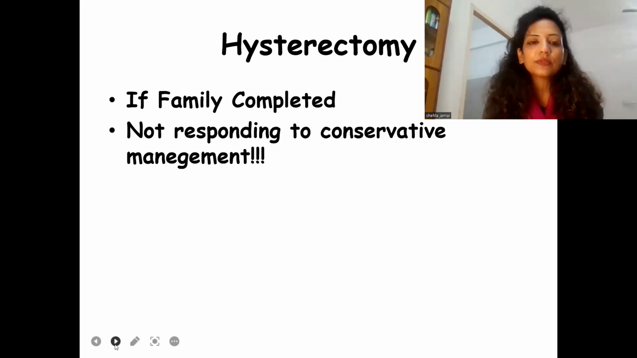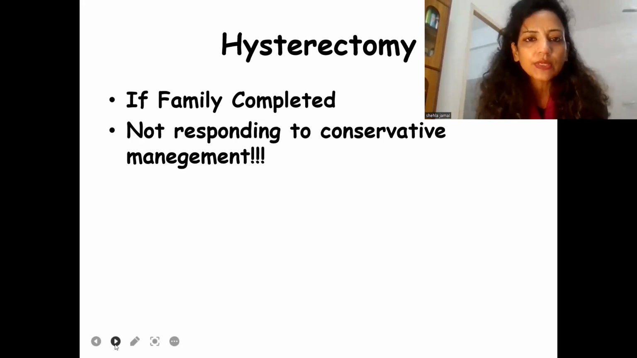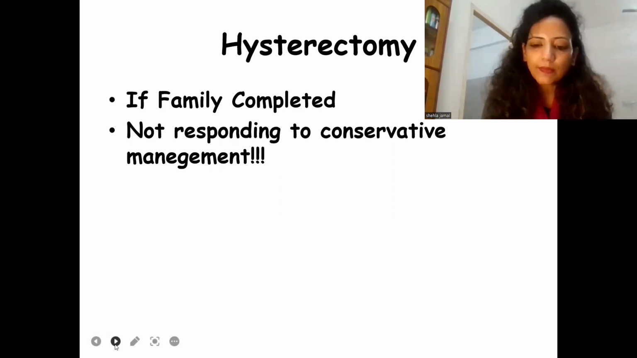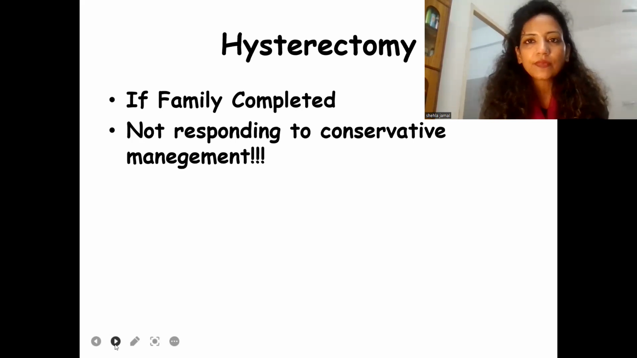We have so many wonderful treatment options nowadays to treat adenomyosis. So that's all. We'll come up with questions yet again in further sections.